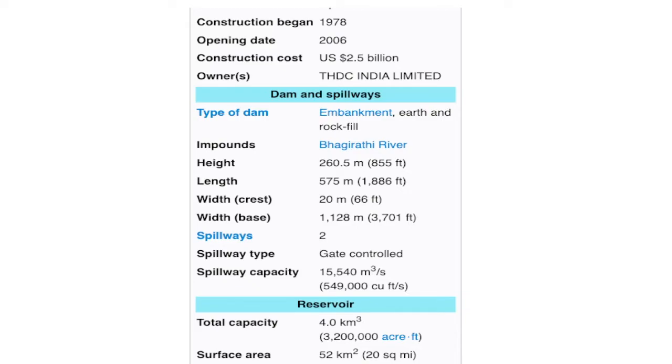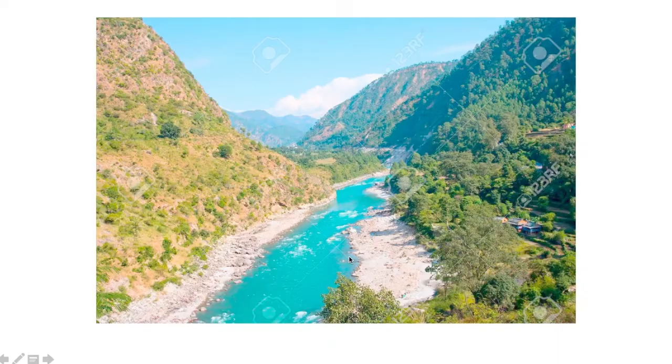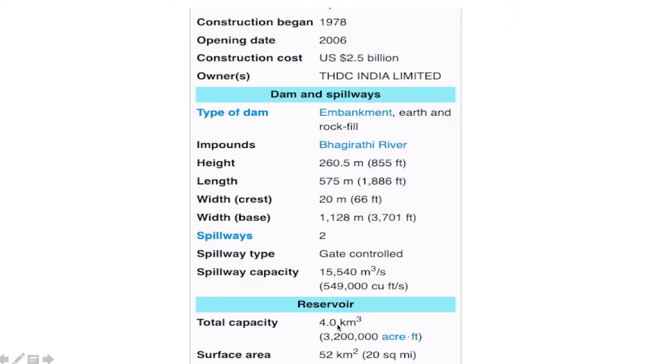Okay, but it is very huge amount of water. Think of it. The spillway capacity is this much. Per second, this dam will release this much amount of water. Now think of it. It's very huge. The total capacity of reservoir is, see, 4 kilometer cube of water. It's total capacity, and the surface area is 52 kilometer square. Now this is very important. Surface area 52 kilometer square.